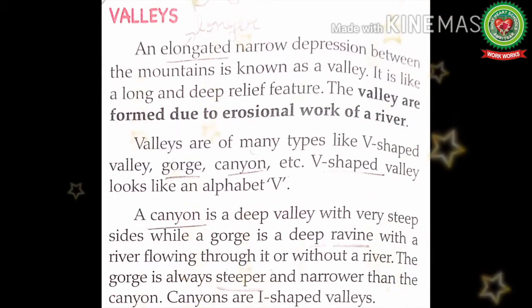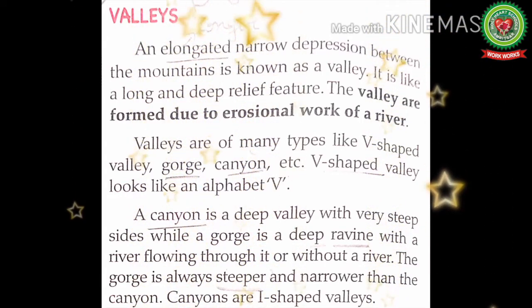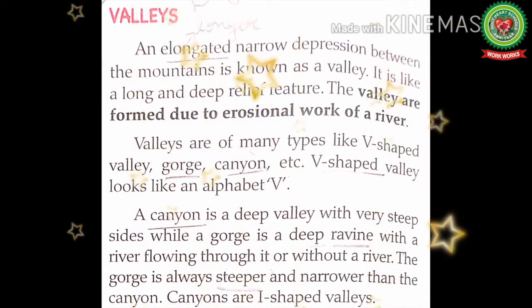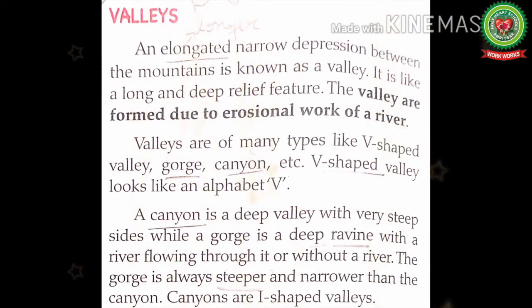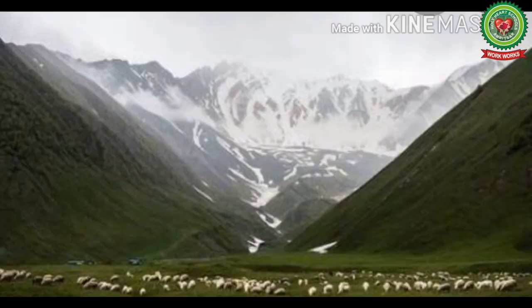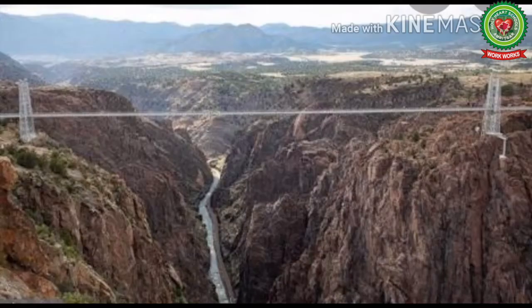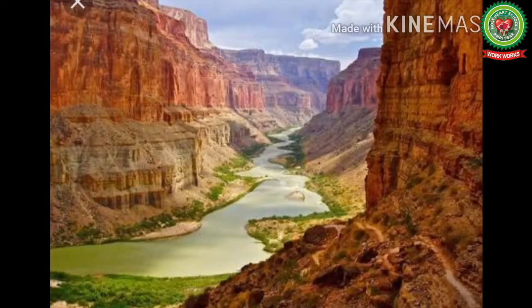Let's start reading further. Valleys are of many types like V-shaped valley, gorge, canyon, etc. V-shaped valley looks like an alphabet V. Students, this is V-shaped valley. This is the picture of gorge valley and this is the picture of canyon valley.